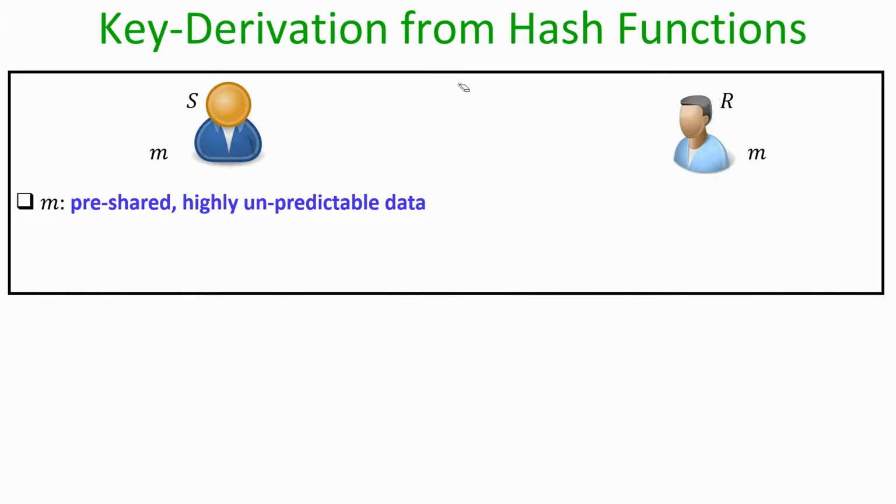So, the scenario is as follows: imagine we have two parties, say a sender and a receiver, and they have some pre-shared data which is highly unpredictable. That highly unpredictable pre-shared data need not be in binary form, it need not be a binary string, and not only that, it need not be a uniformly random bit string.